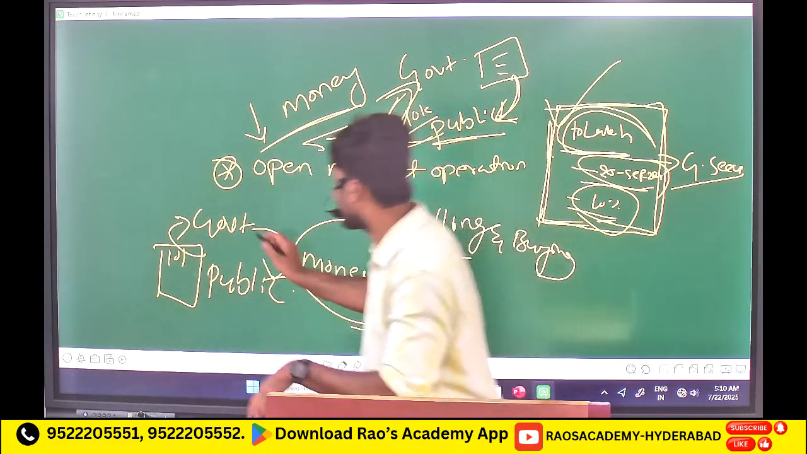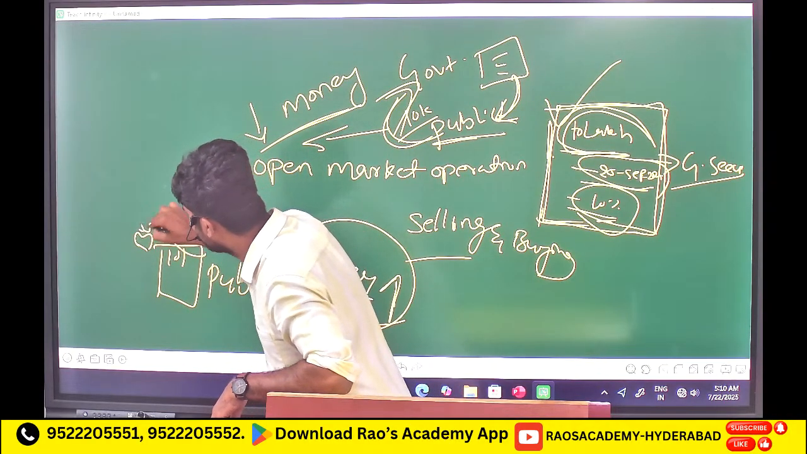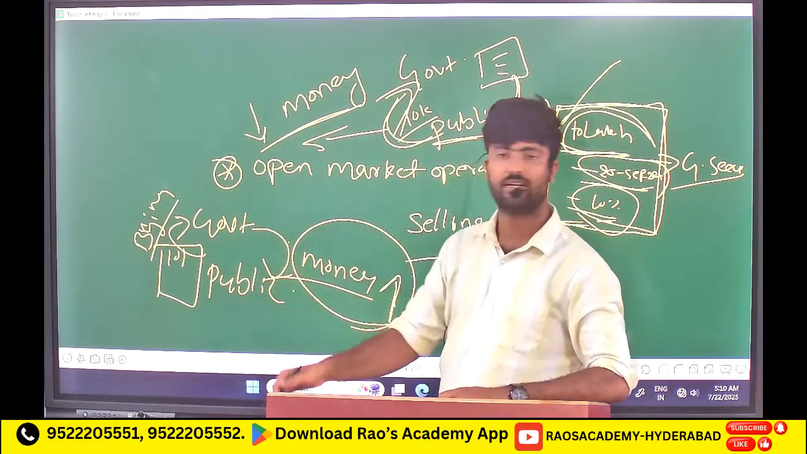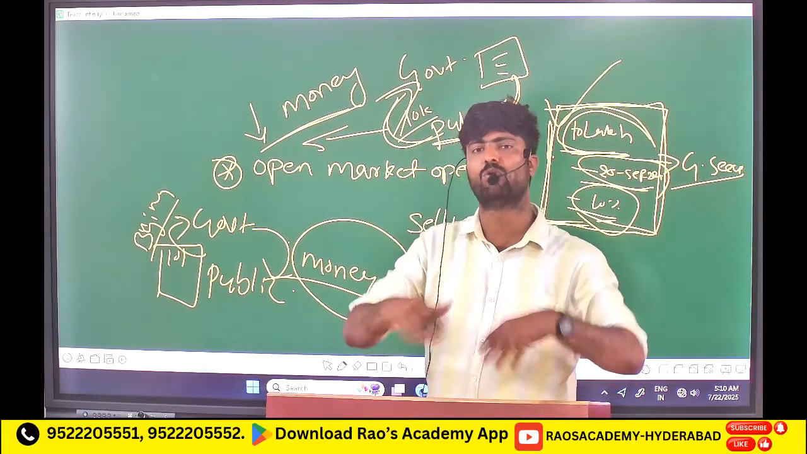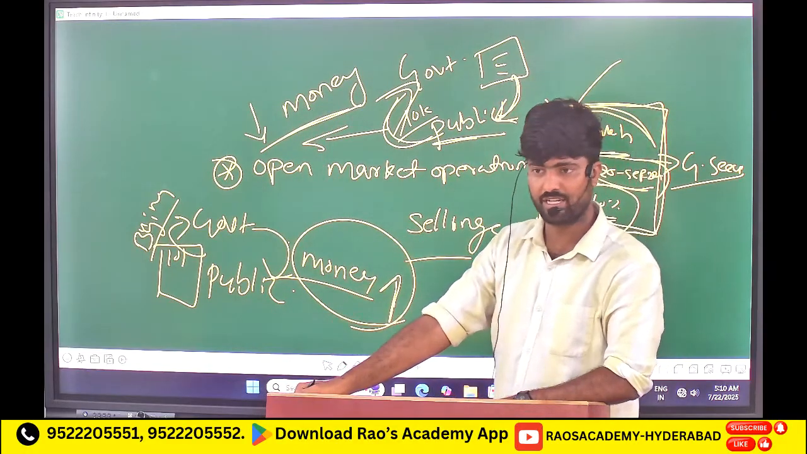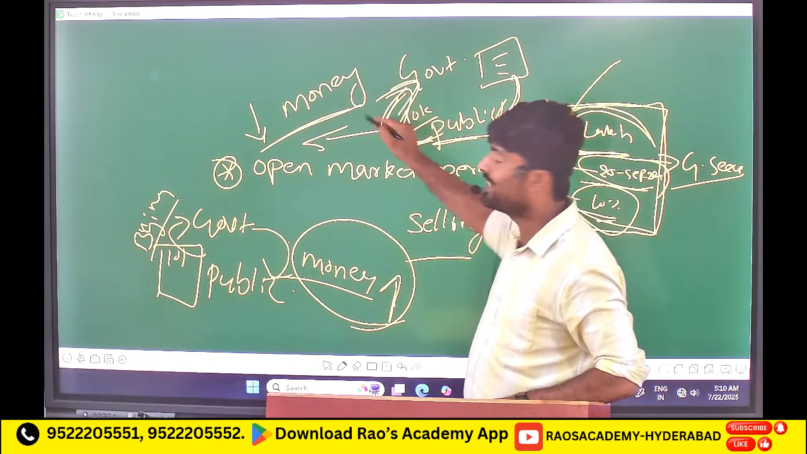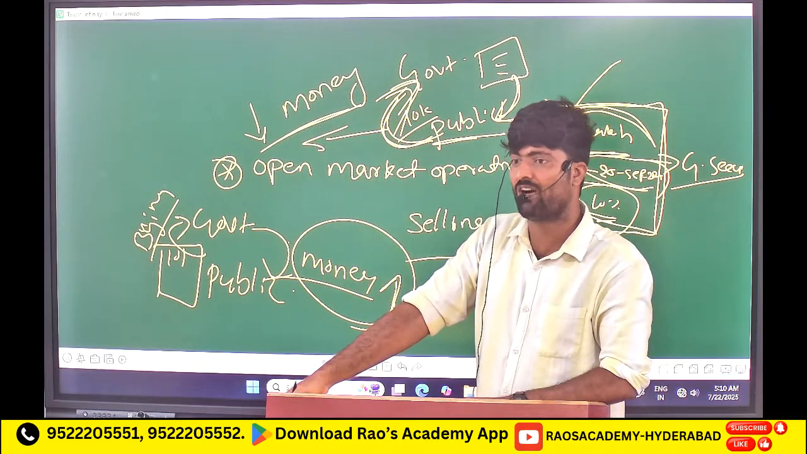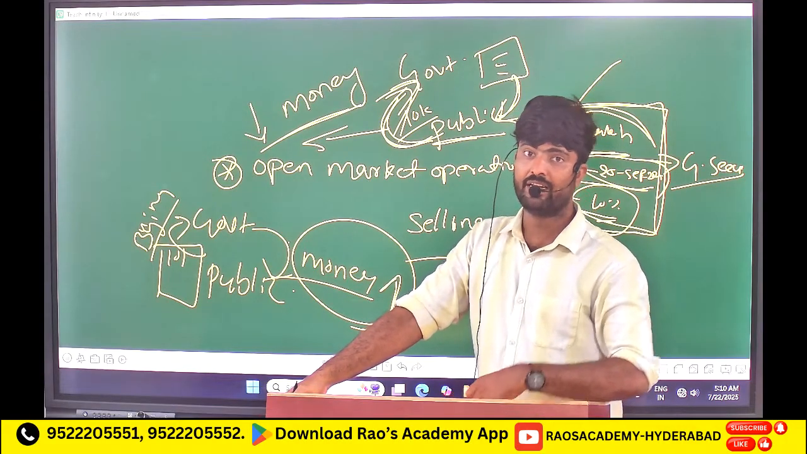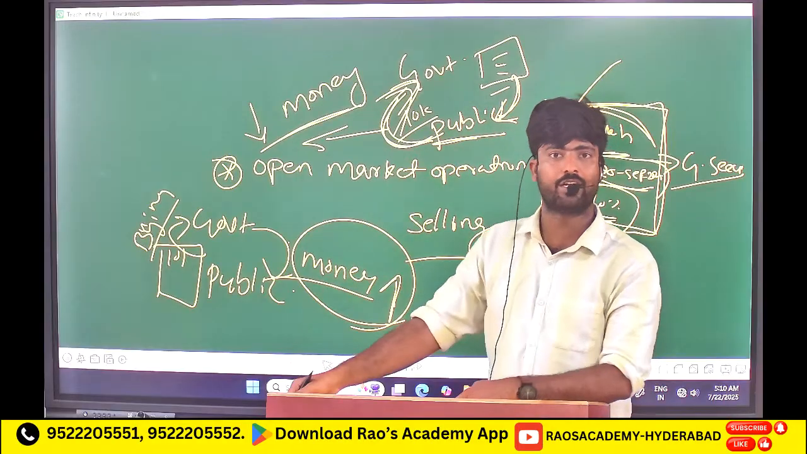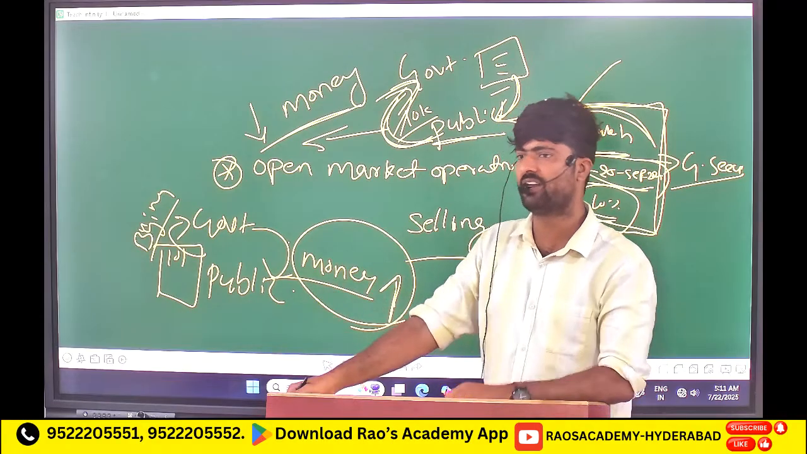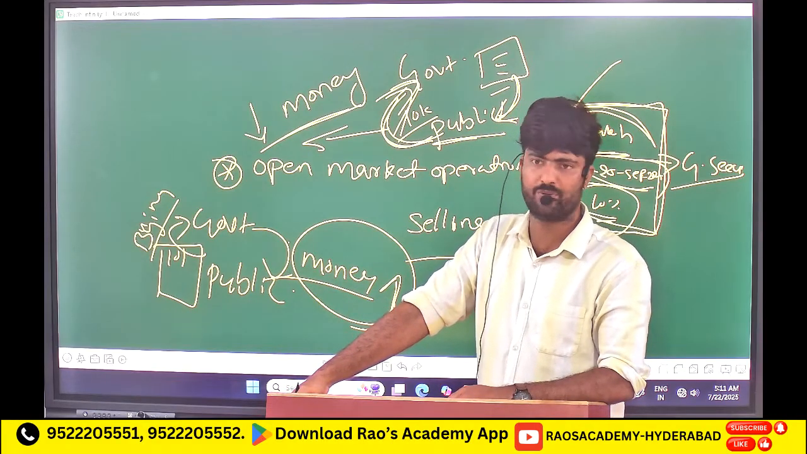If the government is buying the government security from the public, it leads to the public getting more and more money. If the government is selling the government security, then it leads to a decrease in the money with the public. Very, very important. Which one leads to the increase or decrease of the money with the public? Whether selling of this government security leads to an increase of money with the public or buying leads to the increase of money. This concept is very, very clear. Very, very important in the UPSC exam.